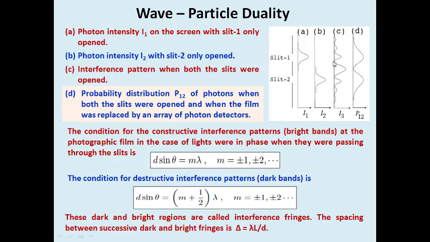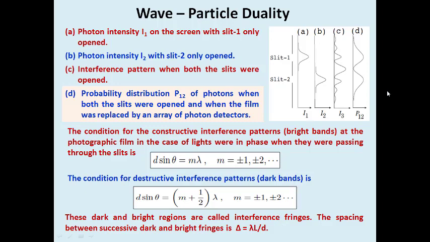Whereas we get dark bands because of the condition d sin theta equal to (m plus 1 by 2) into lambda. So this is well known. These bright and dark patterns are called interference fringes. The spacing between successive bright and dark fringes will be equal to lambda L divided by d.